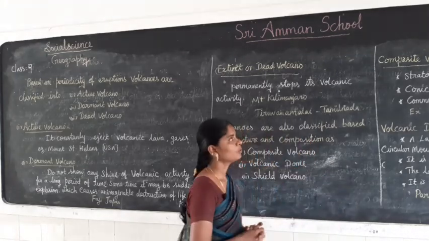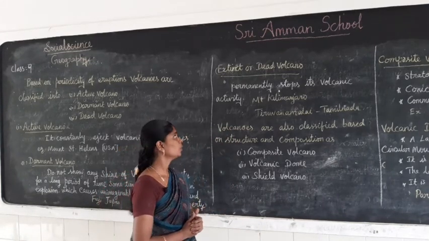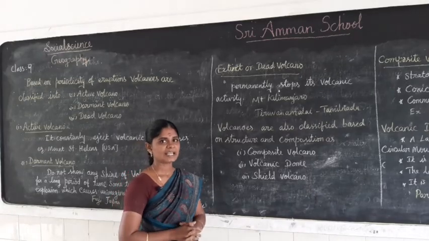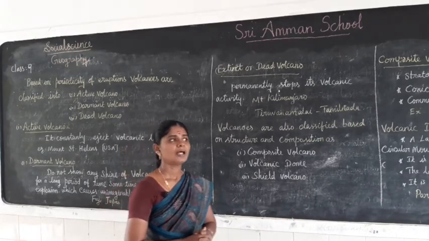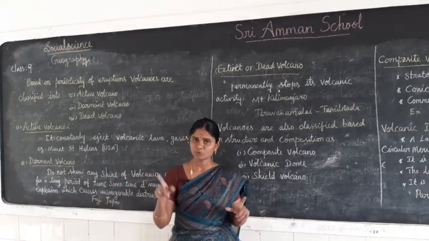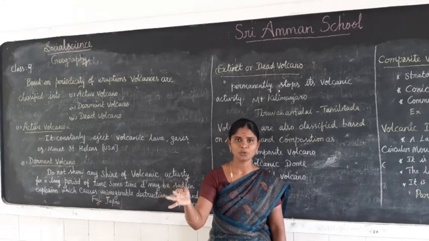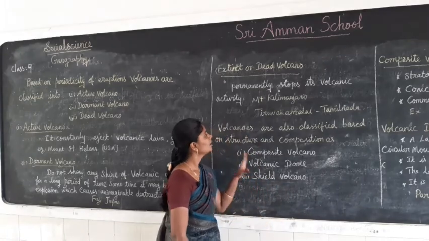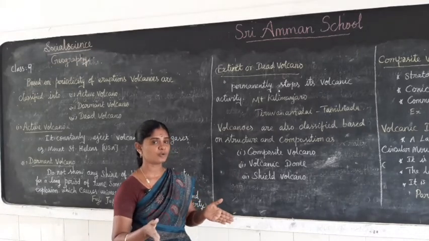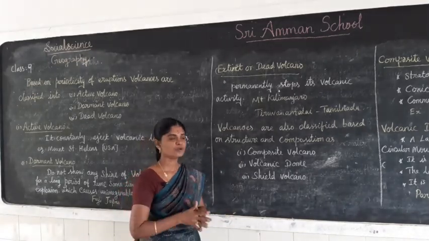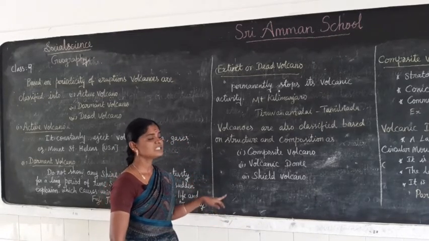Now we see the extinct or dead volcano. It permanently stops volcanic activity. Examples: Kilimanjaro in Africa, Tiruvannamalai in Tamil Nadu. So on the periodicity of eruptions, volcanoes are classified into three types: active, dormant and dead. Now we explain the classification based on structure and composition: composite volcano, volcanic dome and shield volcano.